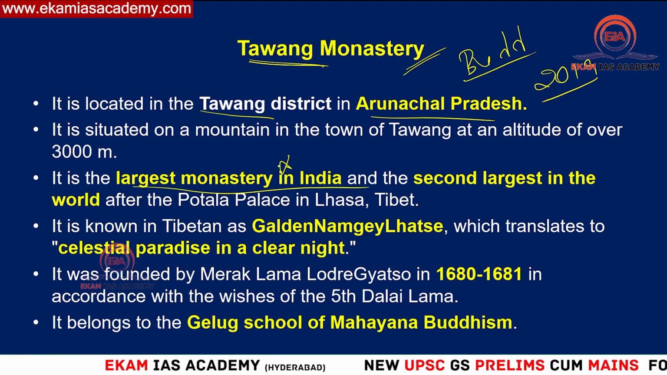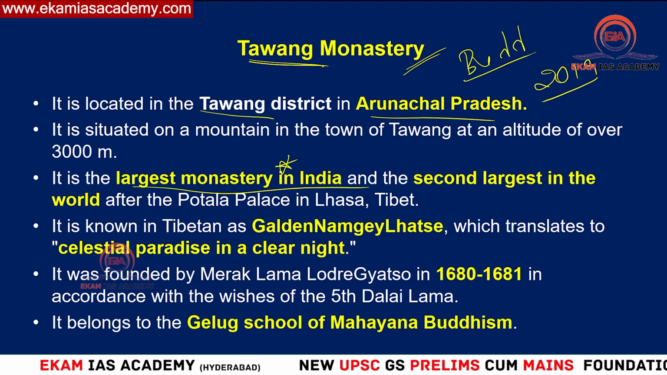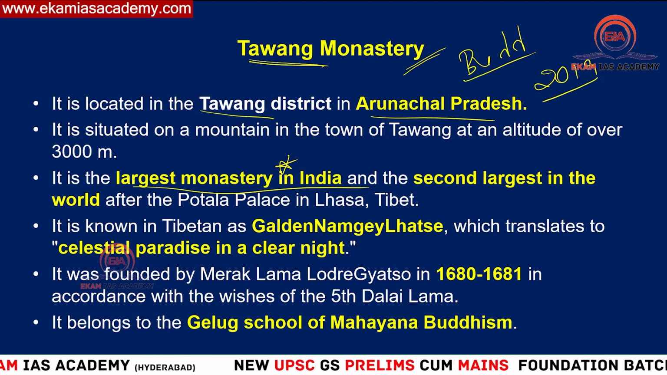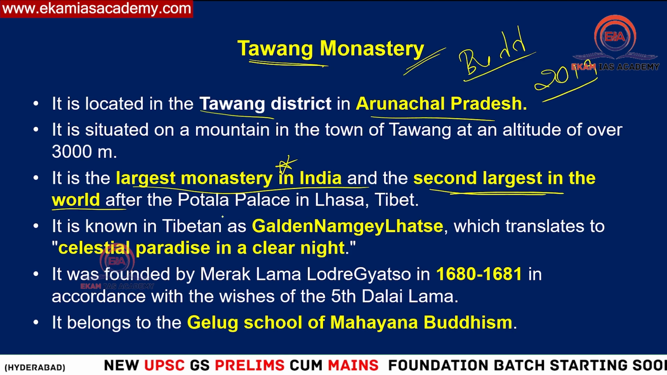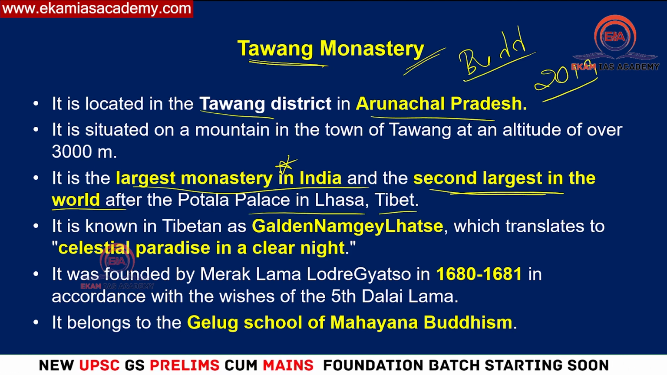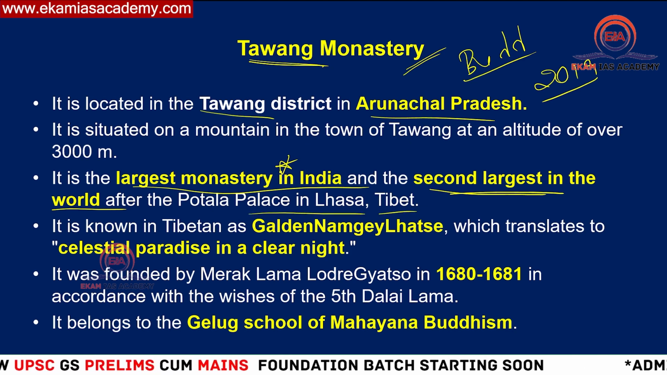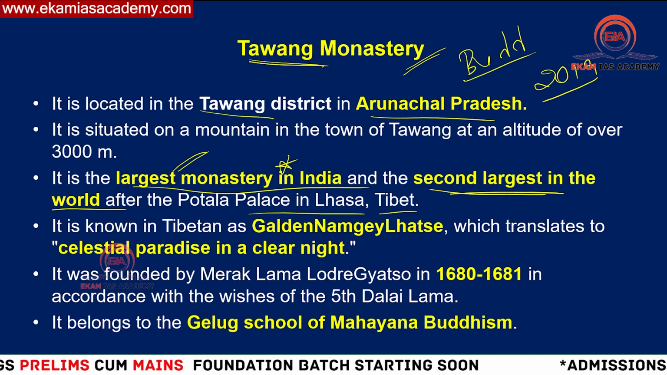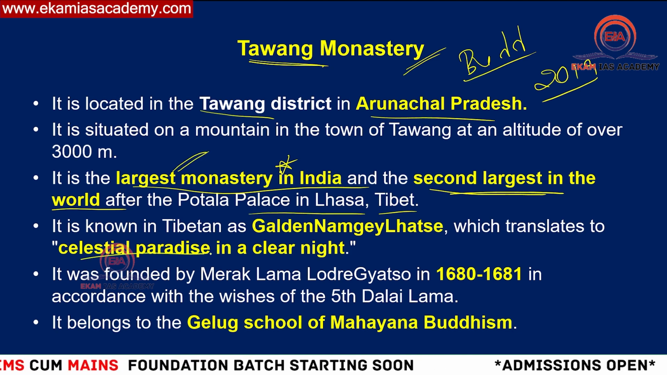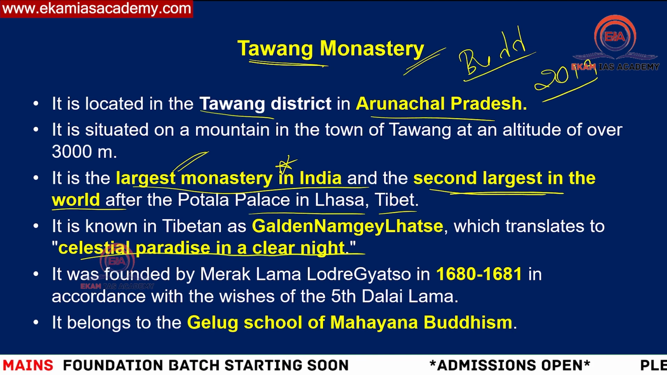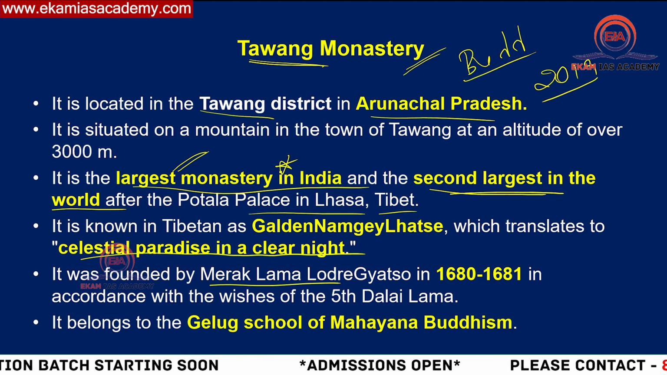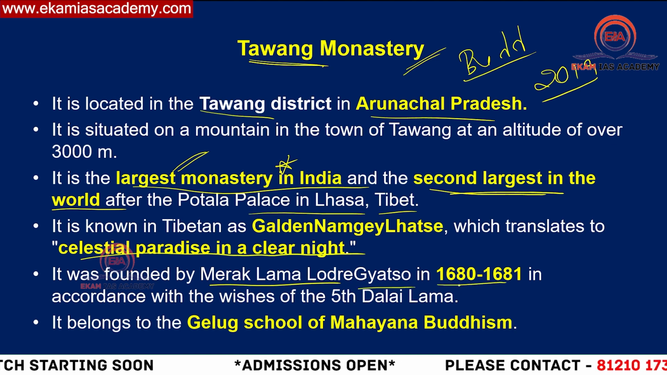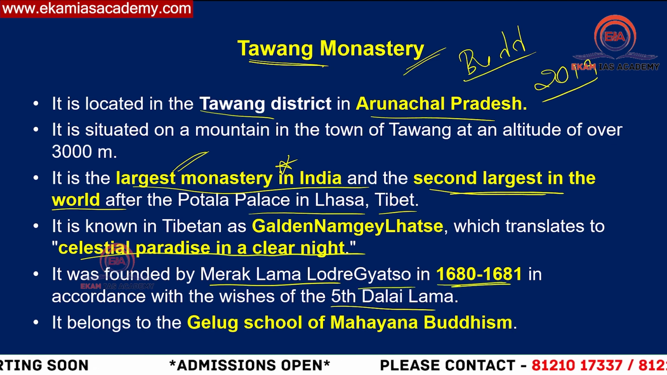It is the largest monastery in India. A monastery is nothing but a place of worship for Buddhist monks, and a place of residence also. It is the second largest in the world after the Potala Palace in Lhasa in Tibet, and the largest in India. It is also called the celestial paradise in the clear night in the Tibetan language. It was founded by Merak Lama Lodre Gyatso in 1680 and 1681 with the wishes of the 5th Dalai Lama.